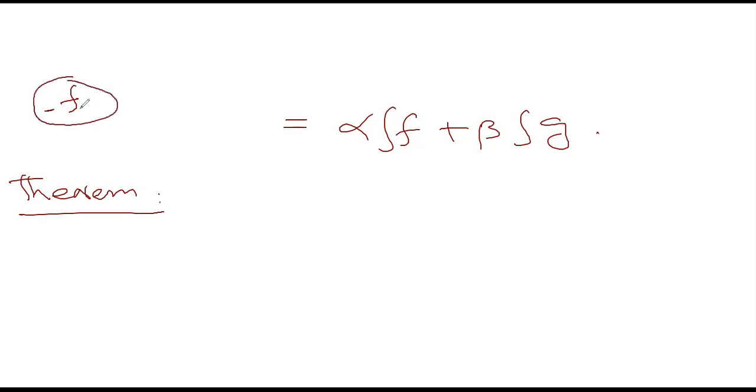In our example, we have seen a function f such that f is an upper function, but minus f is not an upper function. Since f is an upper function, f is integrable, which means minus f is also integrable, but minus f is not an upper function. So that means an integrable function need not be an upper function.